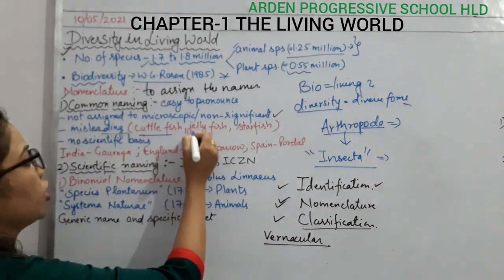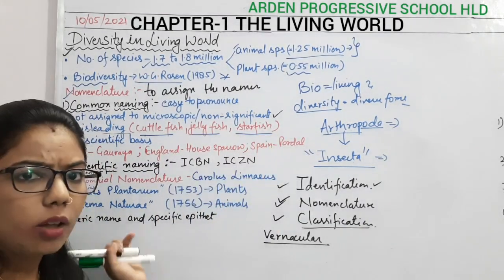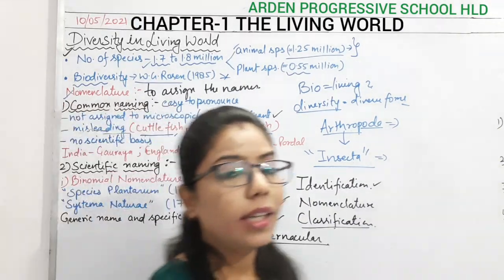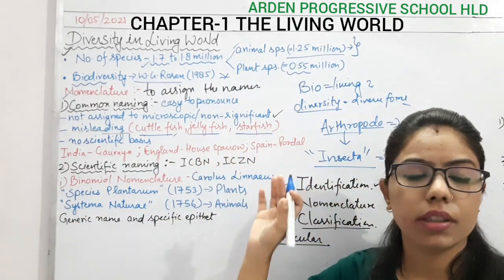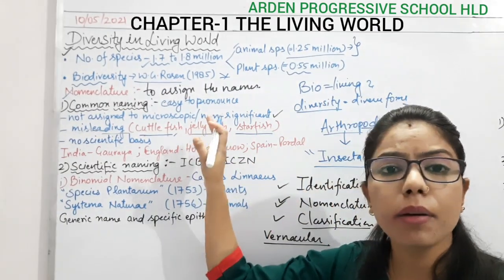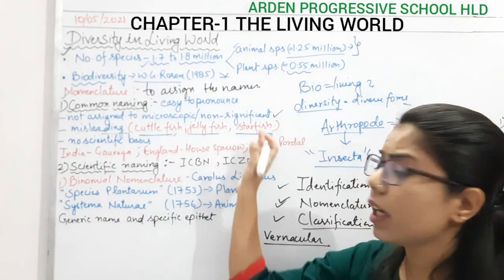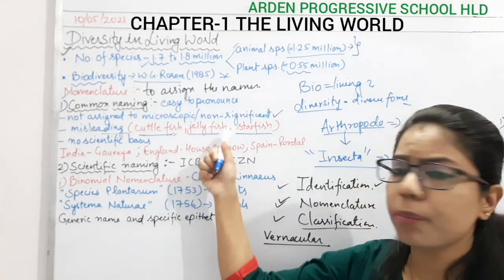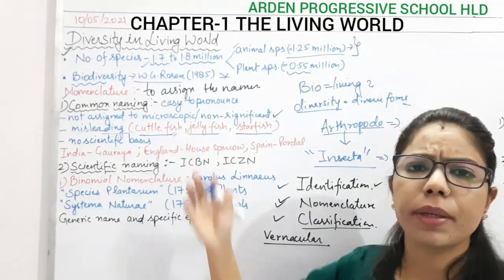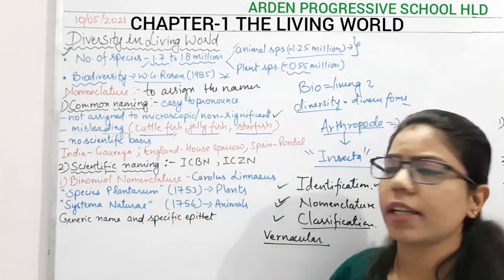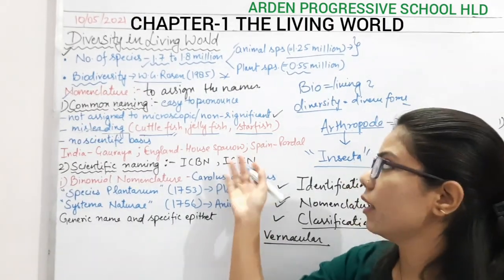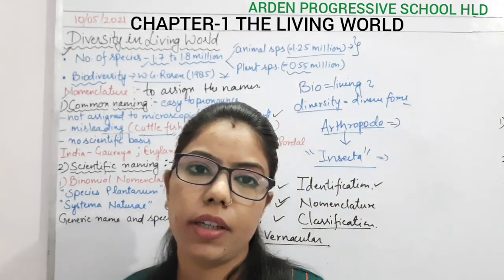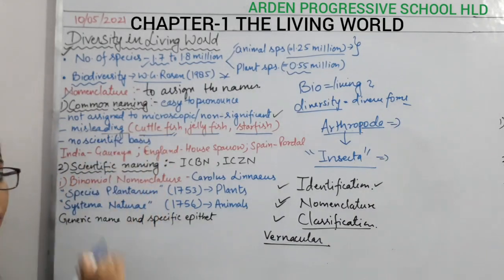Likewise, cuttlefish, jellyfish, starfish. Okay, in all three that you are watching, we have used the word fish, but these are not fishes. These don't come under the fishes category. Why? Because if you see scientifically, they are not sharing any characteristics with Pisces. Okay, but still on the basis of their physical appearance, they have been assigned the names cuttlefish, jellyfish and starfish. But they come under some other phylum. Okay, so this is another disadvantage here.